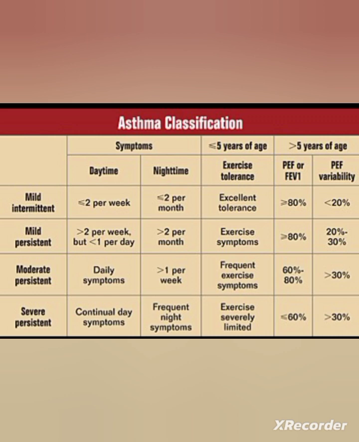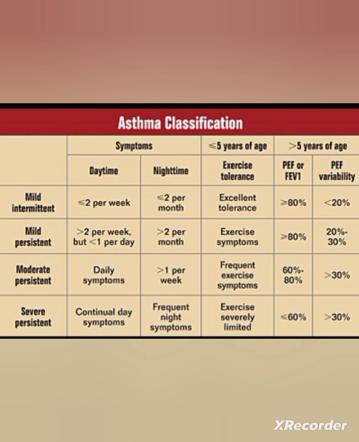In mild intermittent, the daytime symptoms will be less than 2 per week, nighttime symptoms less than 2 per month, and there will be excellent tolerance to exercise. Peak expiratory flow is greater than 80%, and peak expiratory flow variability is less than 20%.